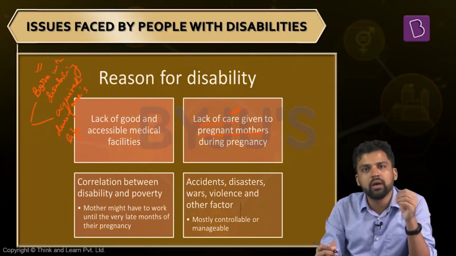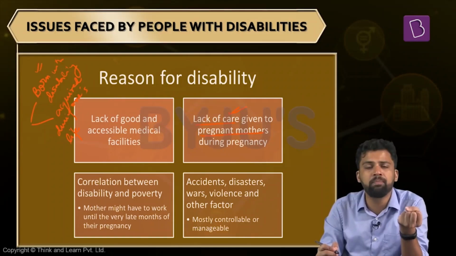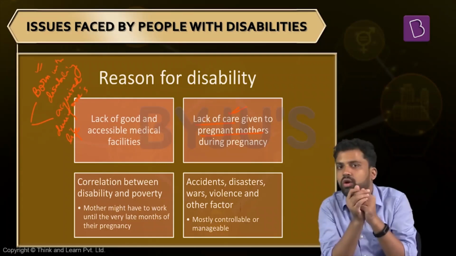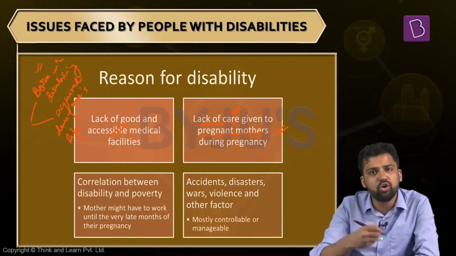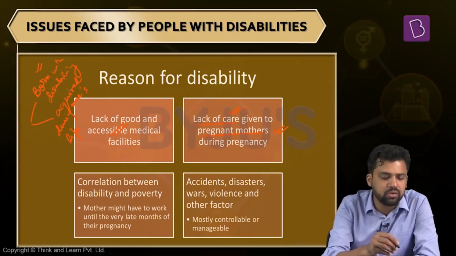Because of which what is happening? Again, the child born is impacted. Or after delivery also, access to all these things was not there. She's not able to derive proper nutrition, and the child derives nutrition from the lactating mother, which is not the case because the female is not having nutrition, so the child is also not having sufficient nutrition. So in that case also the child will be impacted. It can also lead to some sort of disability. So accessibility to medical facilities, affordability of medical facilities, lack of care can impact disability in future. And these are all disabilities with which an individual is born.